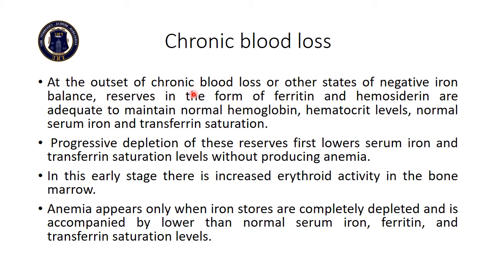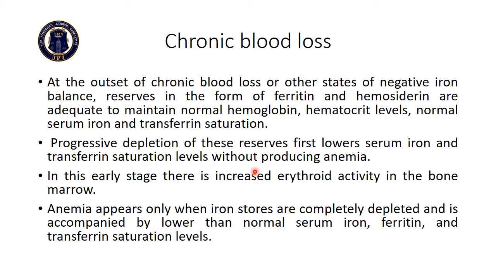At the beginning of chronic blood loss or other states of negative iron balance, reserves in the form of ferritin and hemosiderin are adequate to maintain normal hemoglobin, hematocrit level, normal serum iron and transferrin saturation. Progressive depletion of these reserves first lowers serum iron and transferrin saturation level without producing anemia.